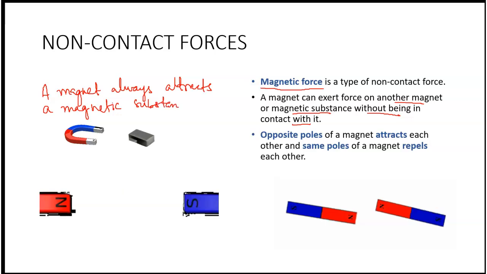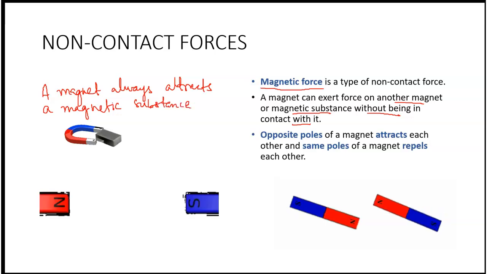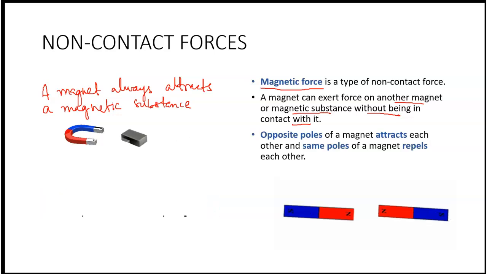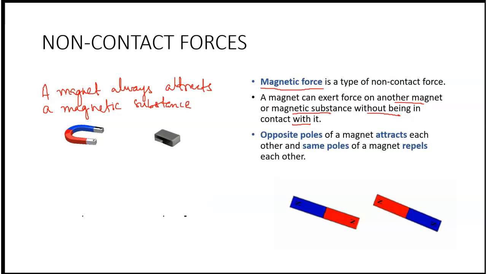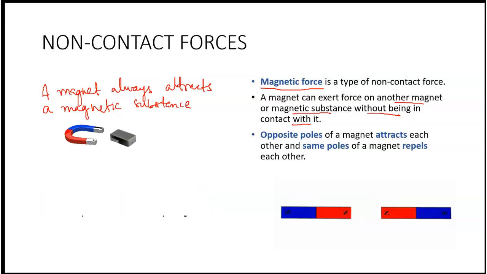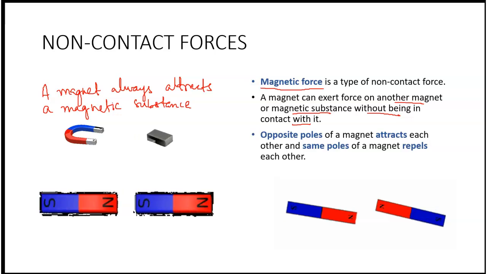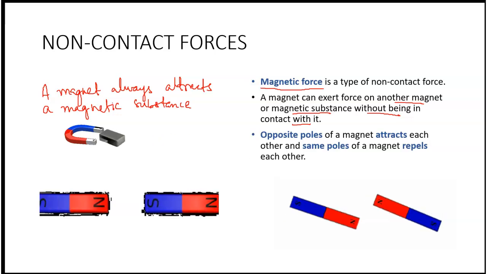Whereas when it is brought close to another magnet, suppose they are brought close to the opposite pole of another magnet, they will attract the other pole. And if it is brought towards the like poles of another magnet, then there will be a repulsion.